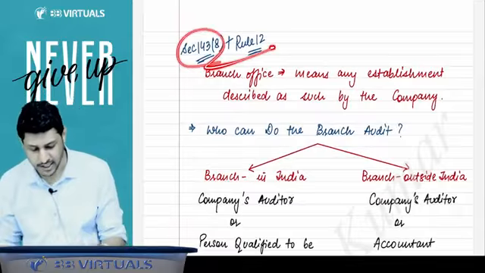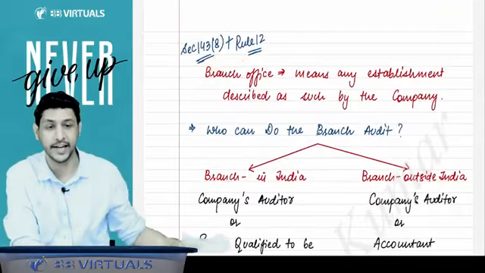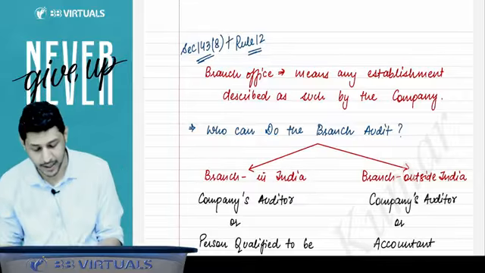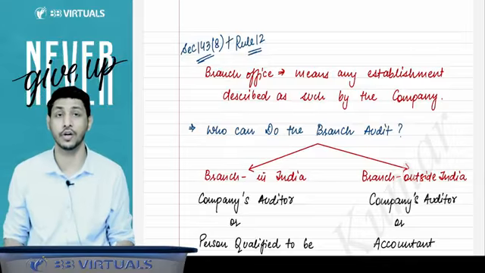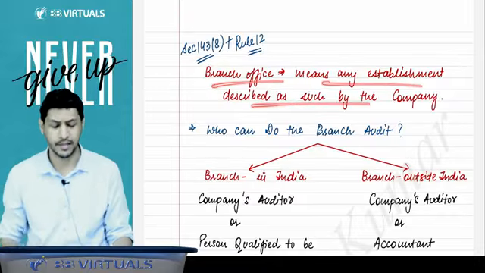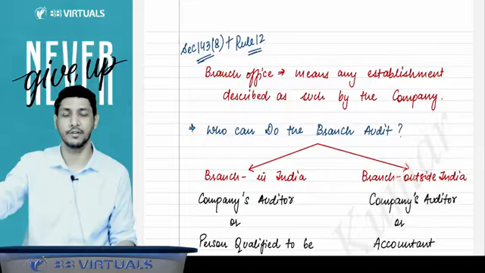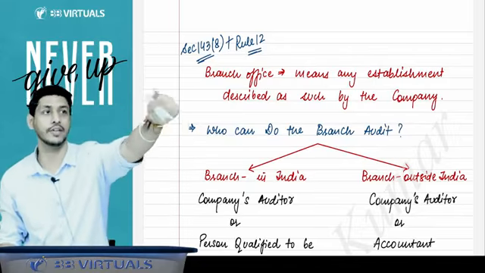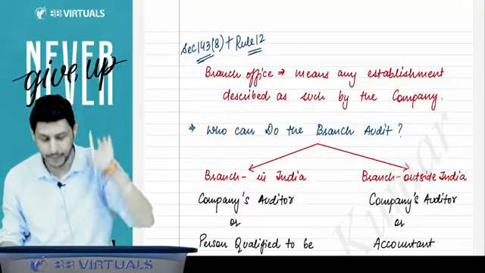Then 143 subsection 8 read with rule number 12 talks about the branch audit, the audit of the branch offices. The branch office means any establishment which is described as such by the company. That means if the company says this is our branch, then it will be considered as your branch, and for that audit the branch audit provision will be applicable.